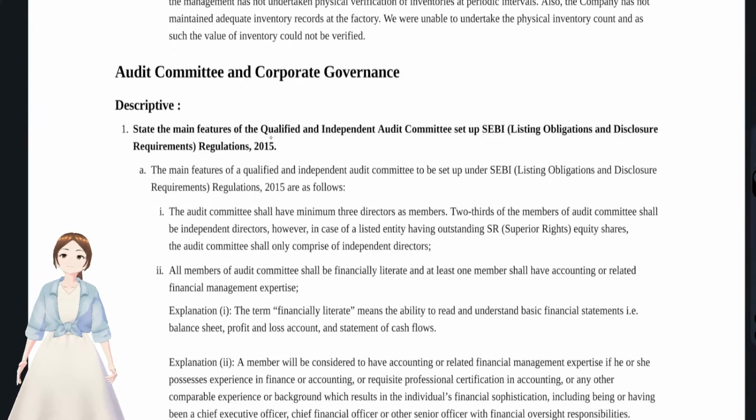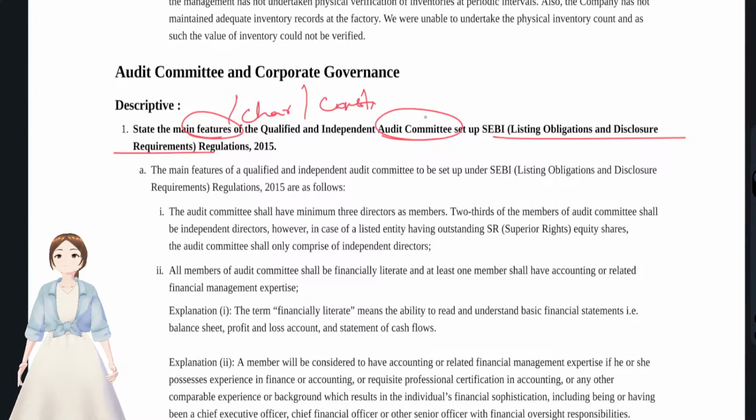State the main features of a qualified and independent audit committee that was set up under SEBI LODR regulations. You see here, what are the features of the audit committee? Features or characteristics, like composition or constitution of the audit committee. How does the audit committee have to be formed? First we'll see the composition and all.